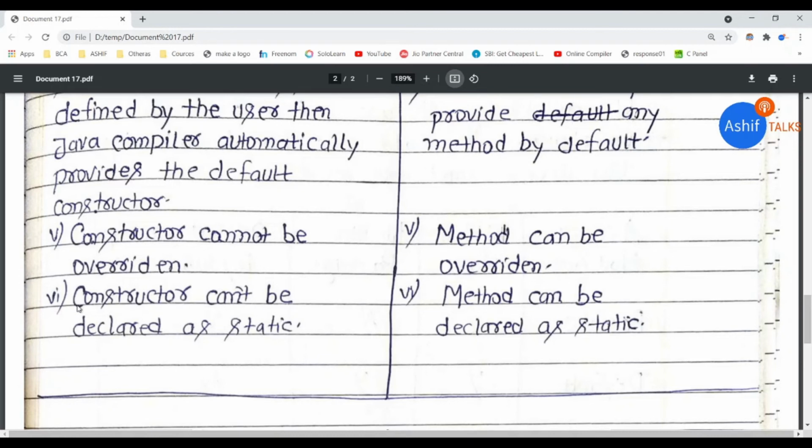Sixth difference is that a constructor cannot be declared static, but a method can be declared static. What does it mean? It means that when you create a constructor in your class, you cannot use the static keyword to declare a constructor as static. But in the case of a method, you can declare a static method. A static method means it will be common for all the objects. It will not be created when you create an object. It will be common for all objects.